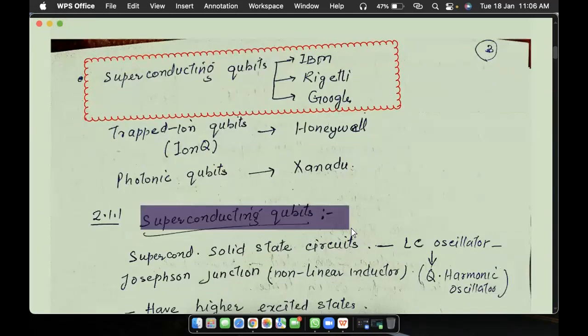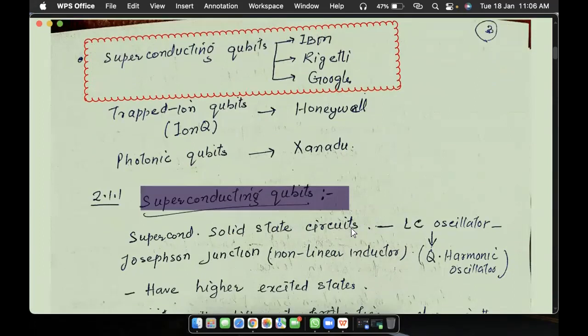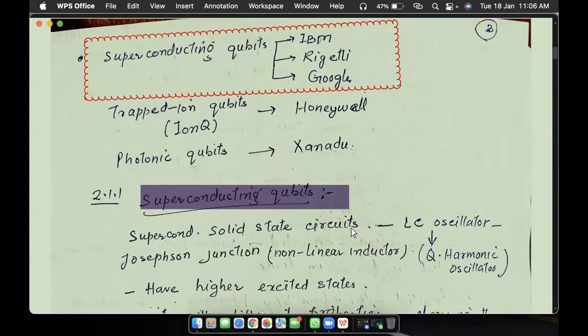So then there are certain technologies that have been employed for decades by certain big industries. Like we have a technique called superconducting qubits, which is being utilized by IBM, Rigetti, and Google. There is another technique, trapped ion qubits, which is being used by Honeywell, and another one is photonic qubits, which is being used by this big company called Xanadu. First of all, we will see what superconducting qubits are, which are being used by companies like IBM